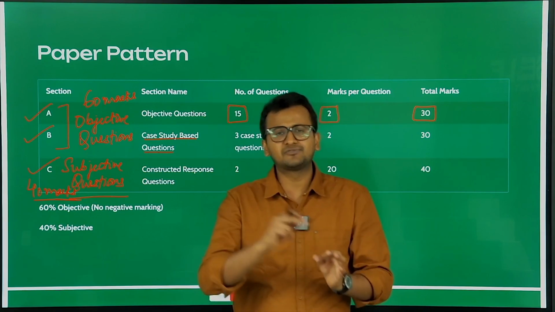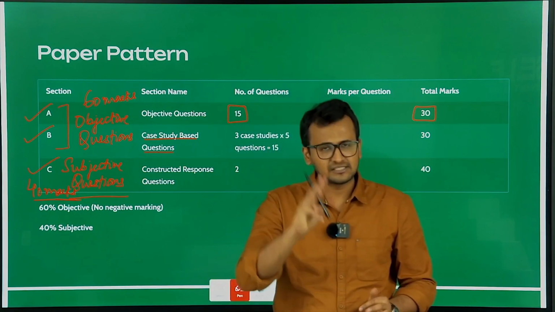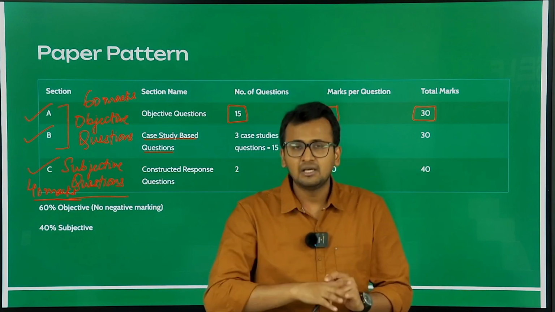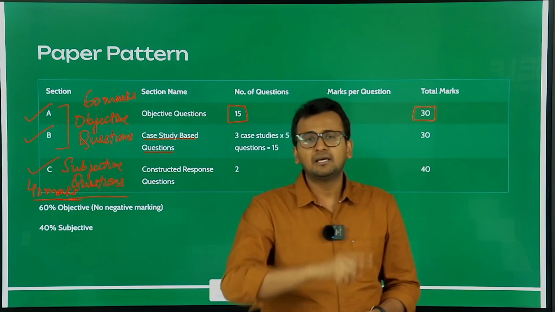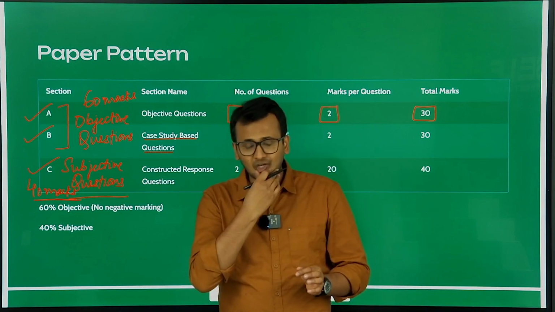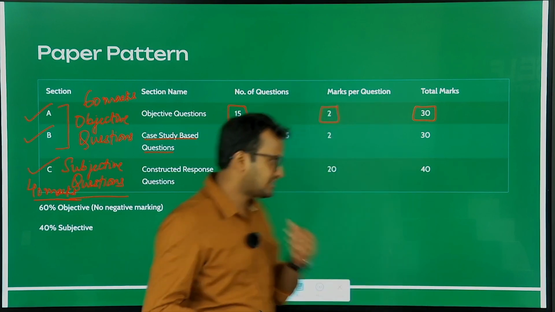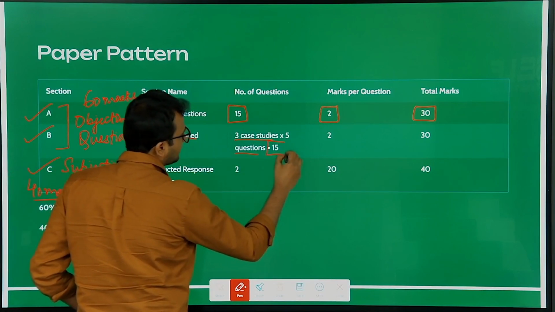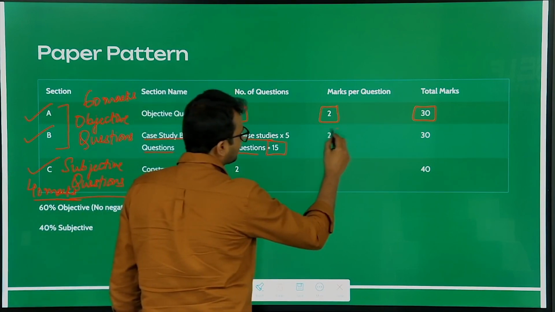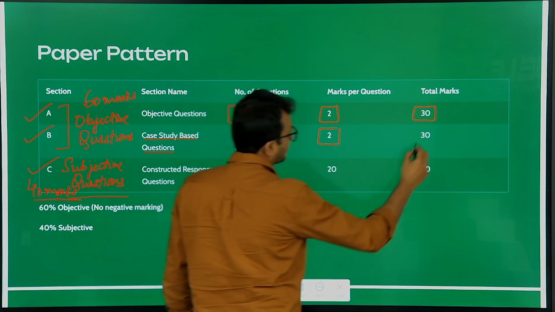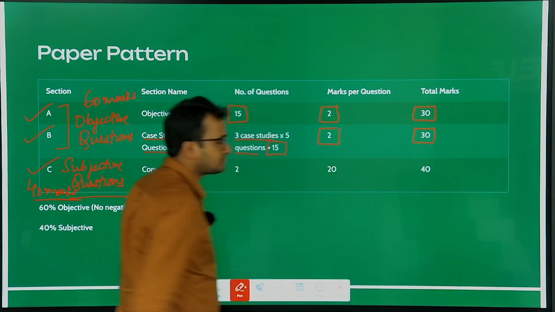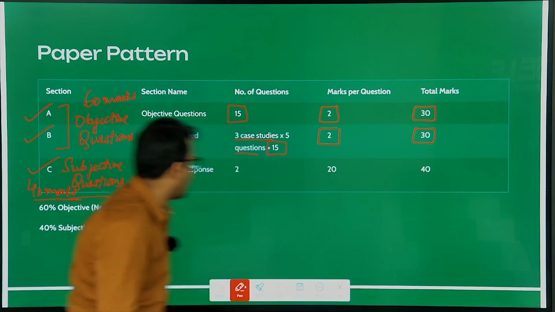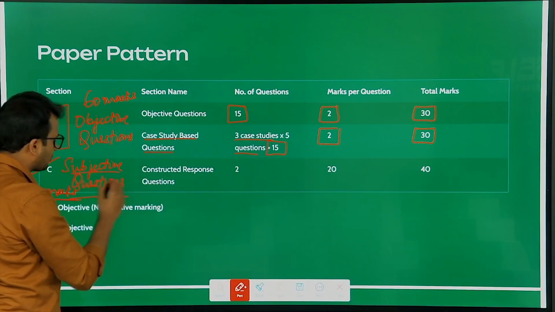So how many case studies will be there? There will be a total of 3 case studies with 5 questions each, making the total number of questions 15. Again, each question will be of 2 marks, so the total marks will be 30. Clear? And lastly, we have our section C, which is your subjective questions.